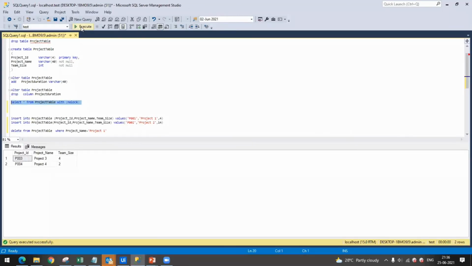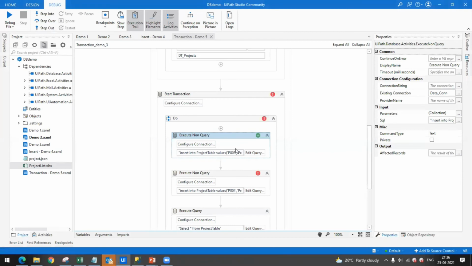I'm just checking the value. The fifth project record entry is not present. Let me check with no lock also, because now the transaction is completed. There is no lock even. So you can retrieve the data in write mode also, like all access modes. With lock is read only mode. You can see there is no fifth record, because my activity failed in between.